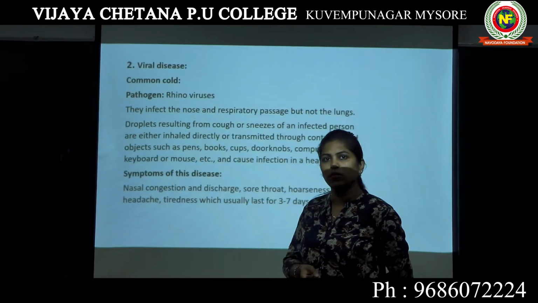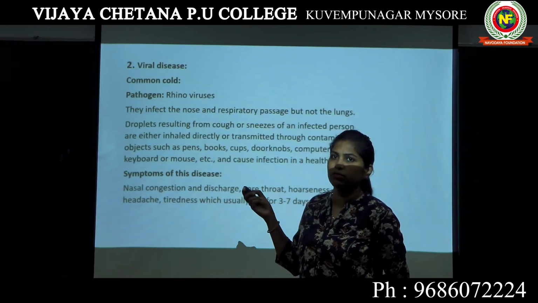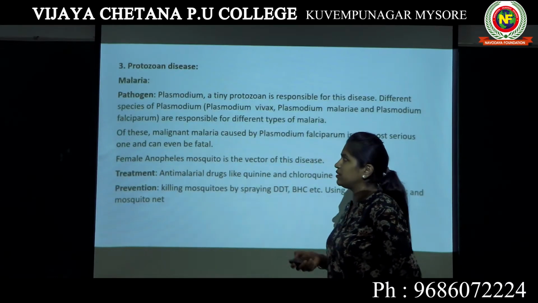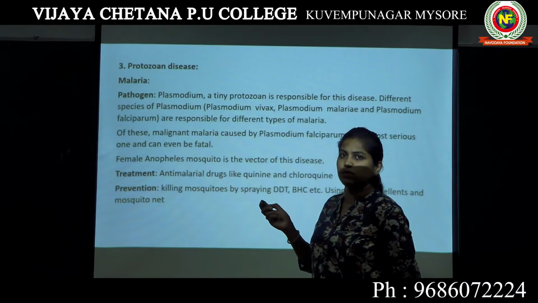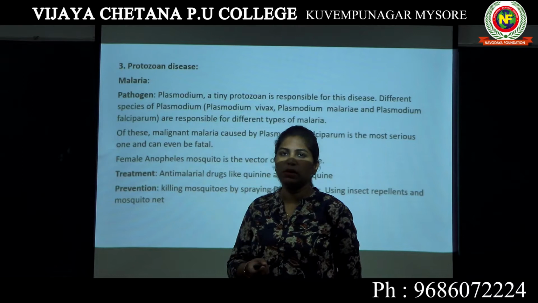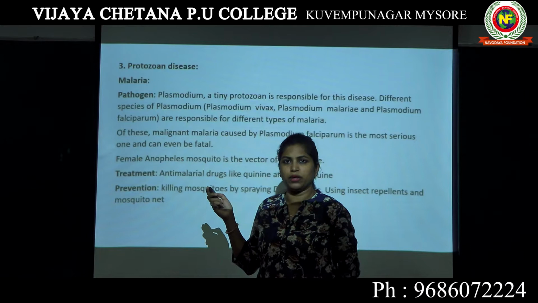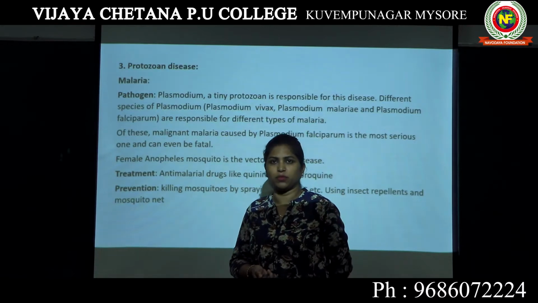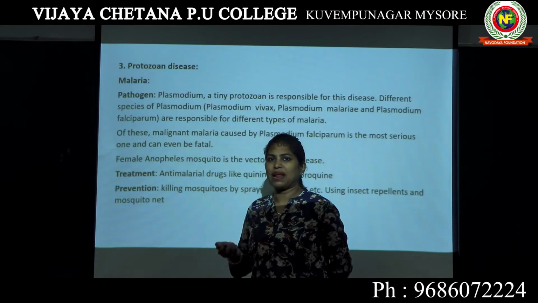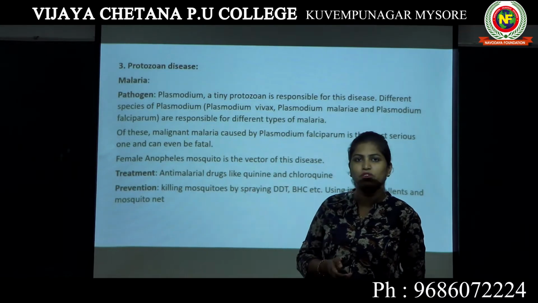Then under virus disease, we have studied about common cold and how rhinovirus is responsible for causing common cold. Then we have studied about protozoan diseases. Under protozoan disease, we have studied about two diseases. One is malaria, another one is amoebic dysentery or amoebiosis. We know the pathogen of malaria is Plasmodium, where different species of Plasmodium known as Plasmodium vivax, Plasmodium falciparum, Plasmodium malariae, all these organisms are responsible for causing different types of malaria.